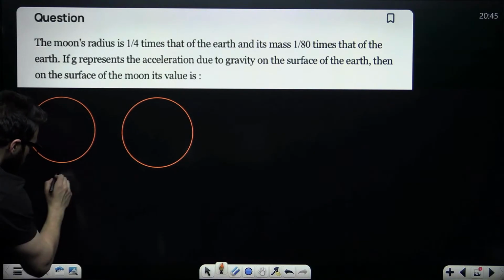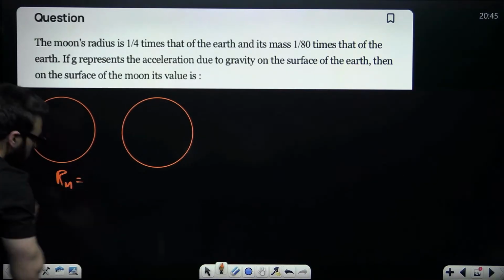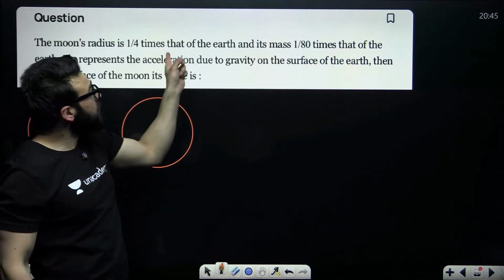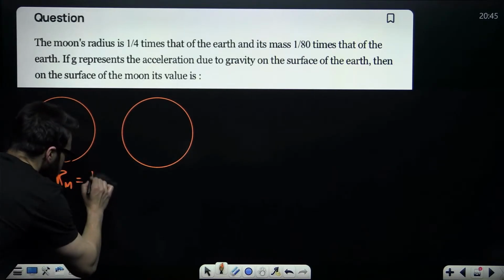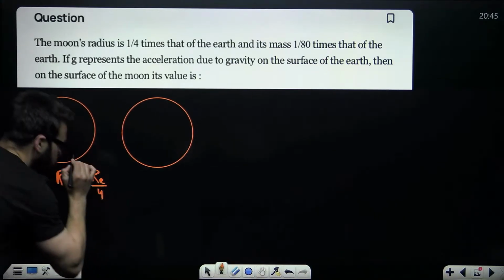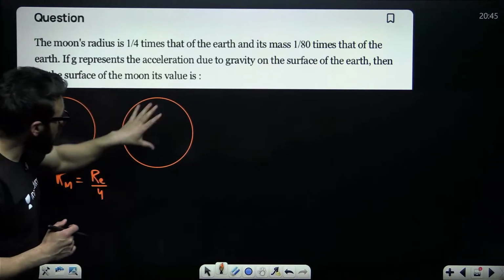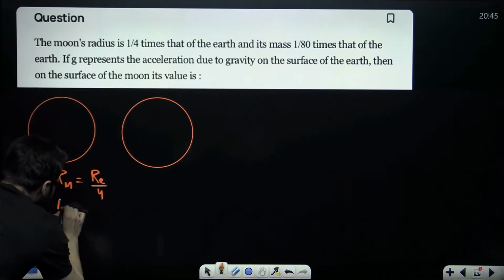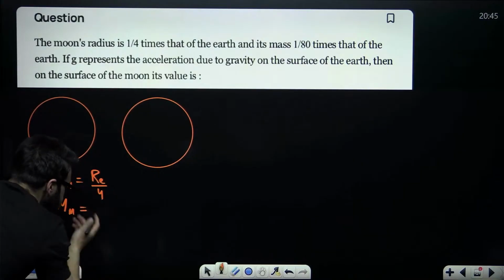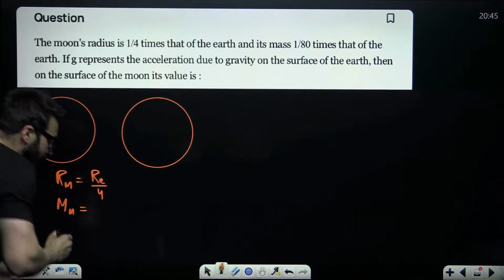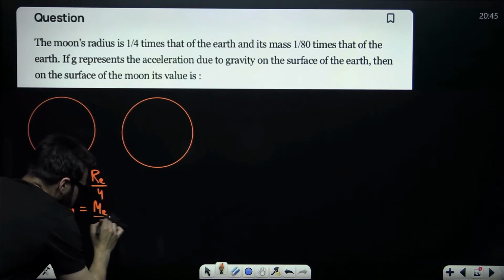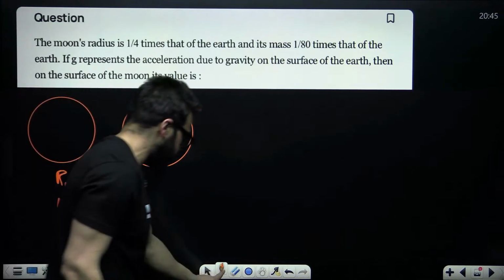The radius of moon, Rm, is given as 1 by 4 times that of earth, that is Re divided by 4. And the mass of moon is given as 1 by 80 times the mass of earth, so mass of earth divided by 80.